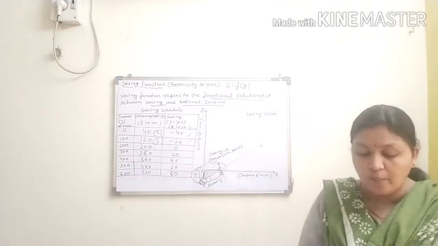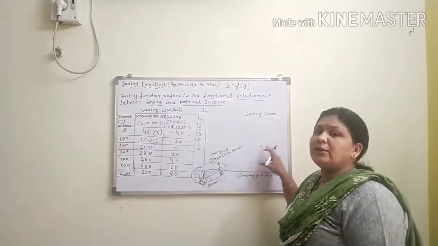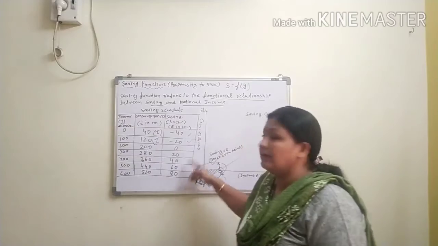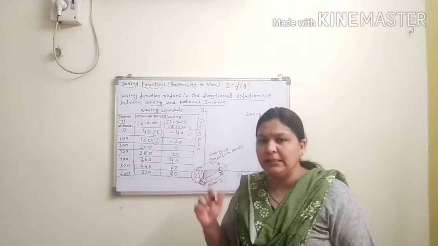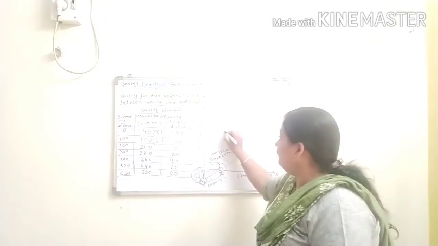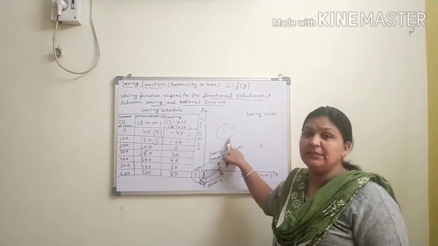Second point is the slope of the saving curve. So the slope of the saving curve is upward to the right side, because income and saving, the two measurements we have taken, are both increasing simultaneously. Clear? Third point, break even point. So we find the break even point when the saving is 0.